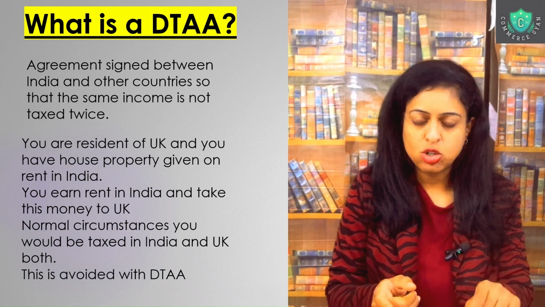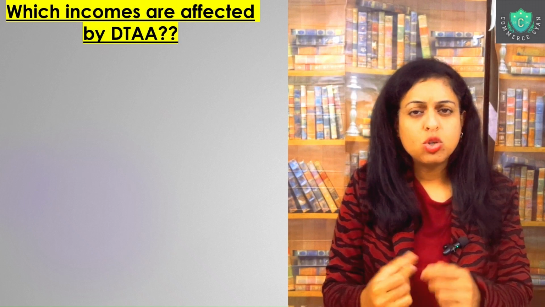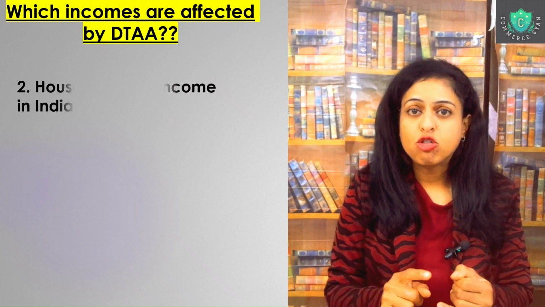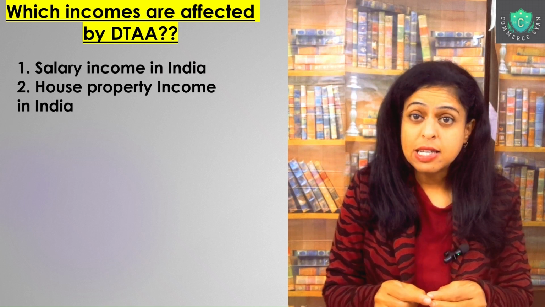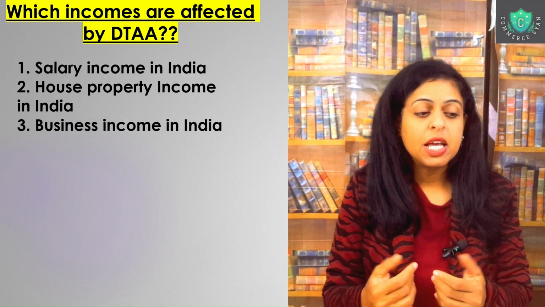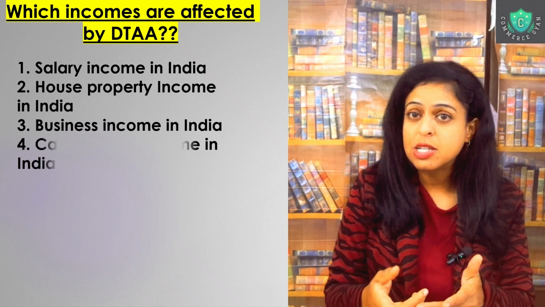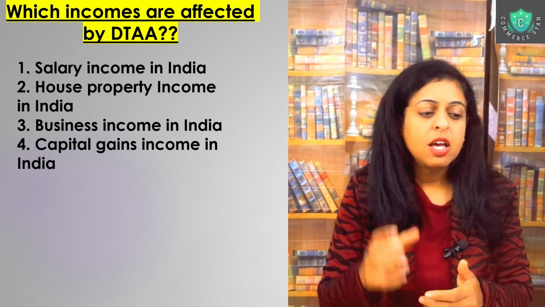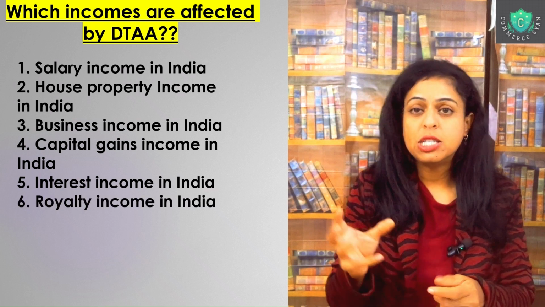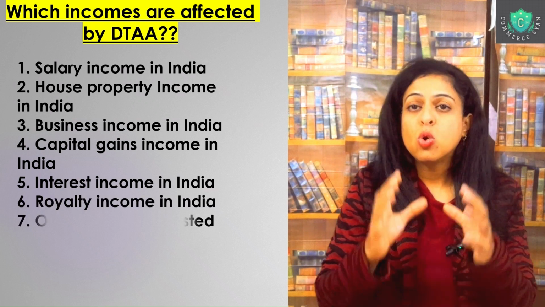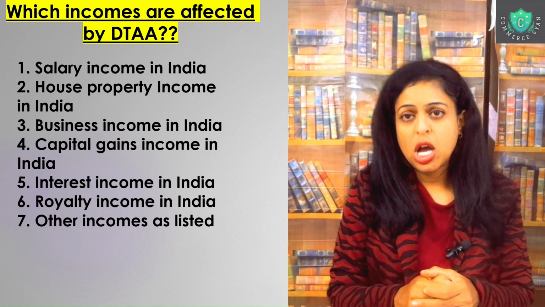and it will help you to avoid double taxation. So what are the incomes that come under the purview of DTAA? There could be several incomes, right: salary income, then house property income, you can have business income, capital gains income, then any kind of interest income which you're earning in India, royalty incomes, or any other incomes that have been mentioned in the treaty or are as listed. So most of the incomes which are covered under the Income Tax Act will naturally be covered under the DTA.